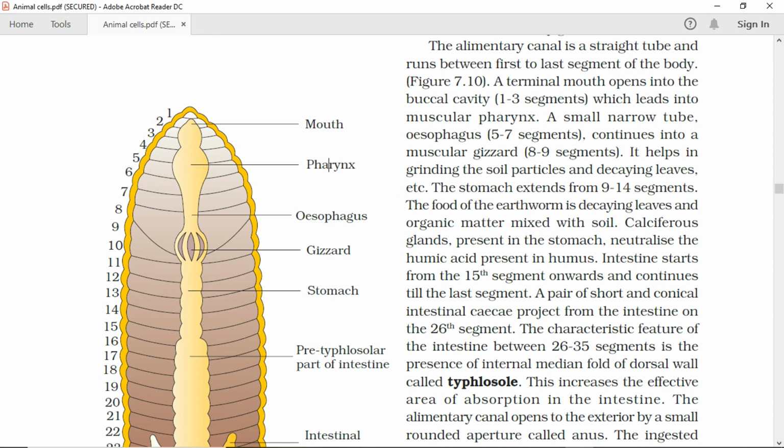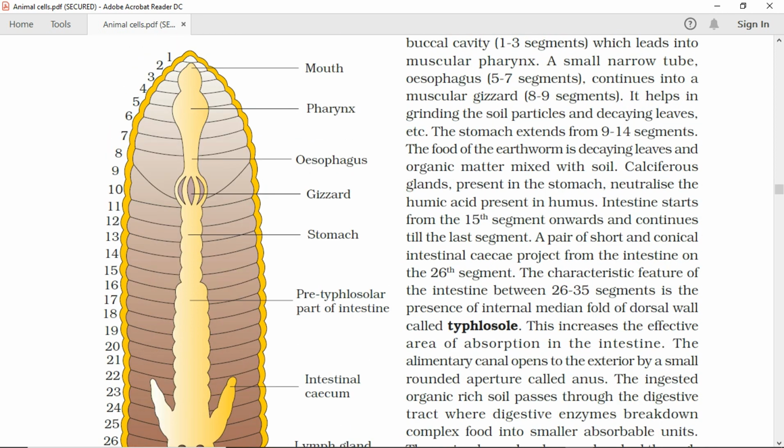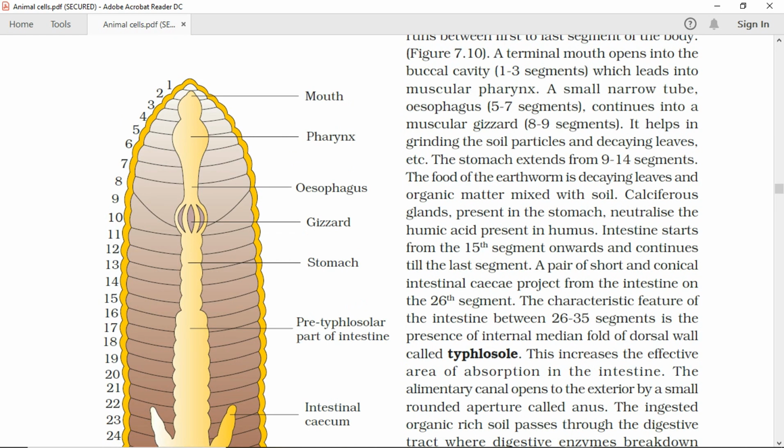It helps in grinding the soil particles and decaying leaves, etc. The stomach extends from 9 to 14 segments. The food of the earthworm is decaying leaves and organic matter mixed with soil. Calciferous glands, present in the stomach, neutralize the humic acid present in humus.